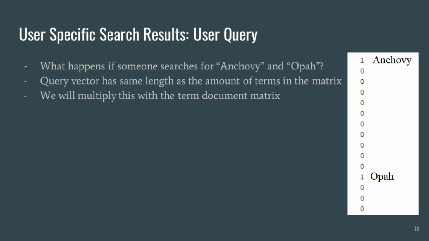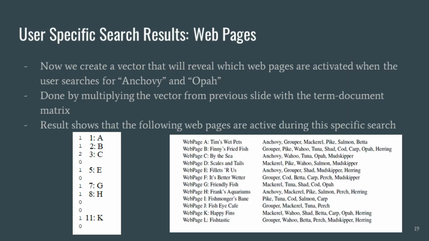In this case, the number was 15, and we match the rows to what the person is searching for. So anchovy and alpha correspond to rows 1 and 12, which gives us a vector that is 15 long and has a value of 1 in rows 1 and 12. The rest should be 0 because we don't want any other term to be active when we ultimately multiply this vector with our term document matrix.